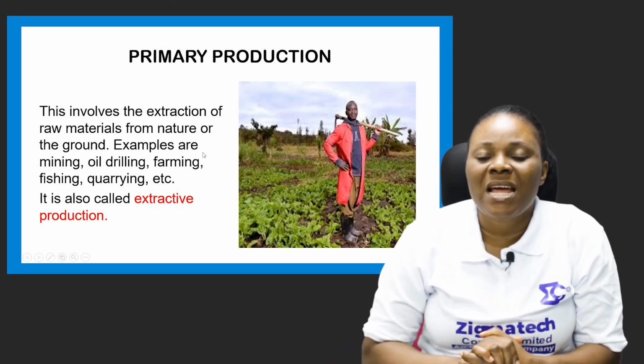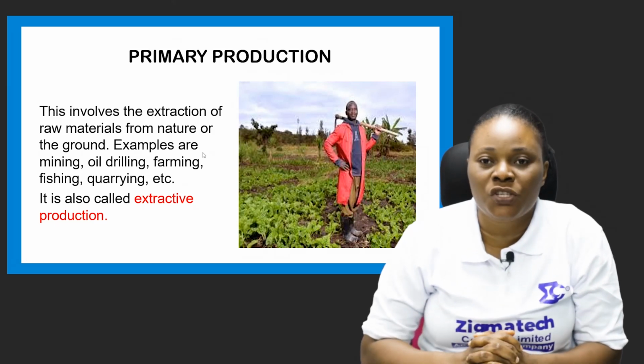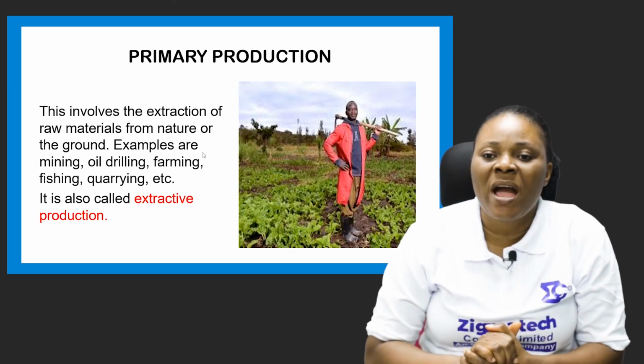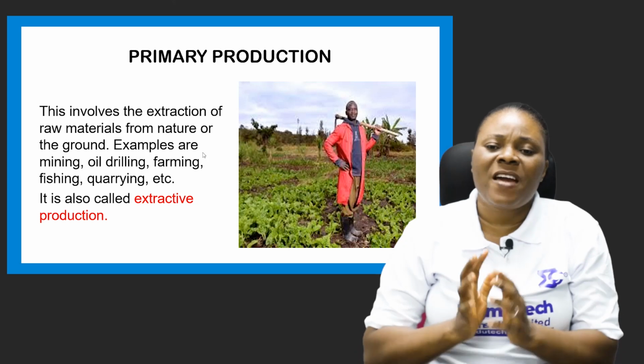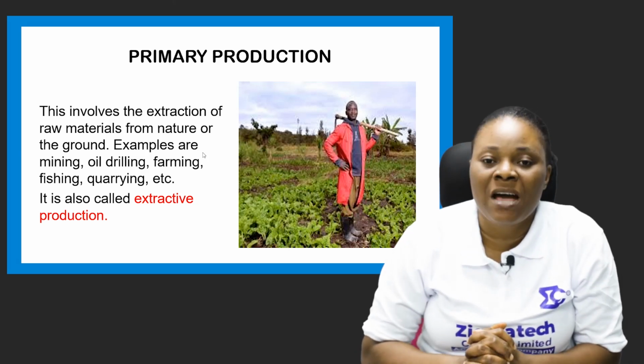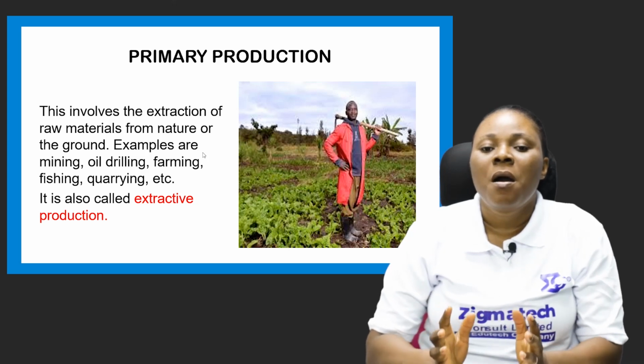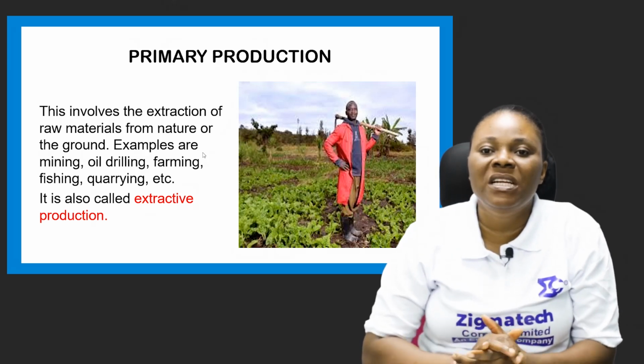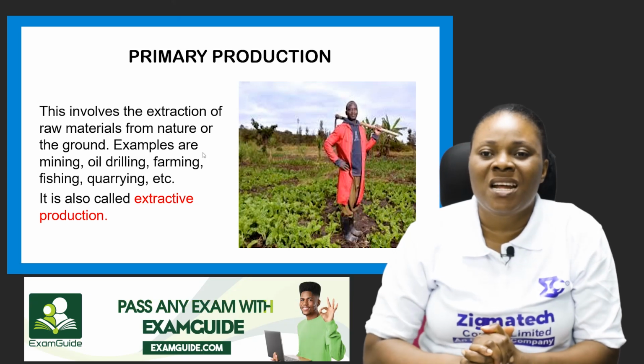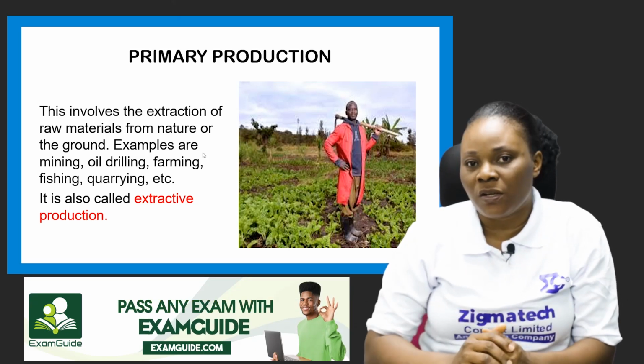We begin by looking at the primary stage of production. Just like I said while giving the definition, the first thing you need to have for production to take place is your raw material. There must be availability of raw materials, and that is what the primary stage gives us.